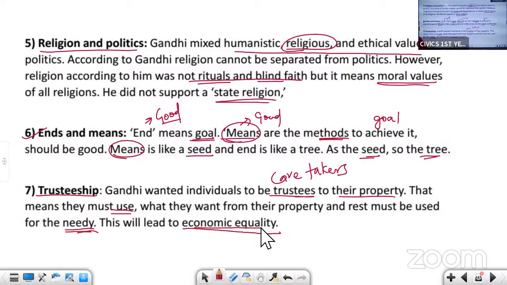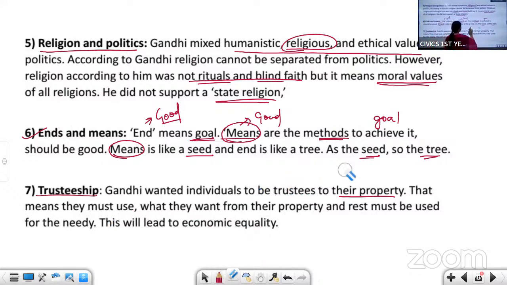This is one of the methods of achieving economic equality. If each and every individual becomes the trustee of his own property, using what he needs and giving away the extra to the needy, then we can achieve economic equality.